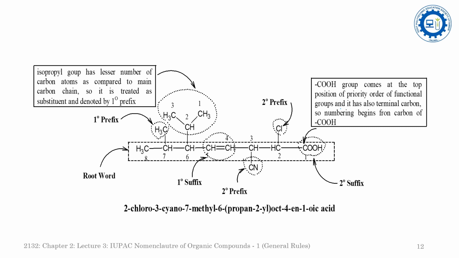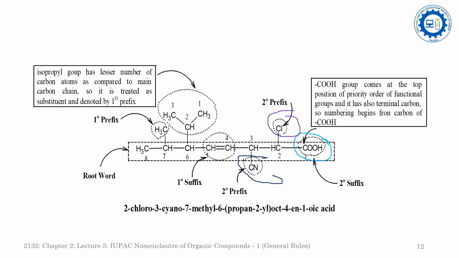Now see another example of this. In this compound, while performing the nomenclature of any organic compound by the IUPAC system of nomenclature, first of all identify the functional group in that compound. This will help in deciding the terminal carbon atom. So in this compound, you will see how many functional groups are there. The first functional group is the carboxylic acid. The second, here there is a chloro, and here one is a cyano.